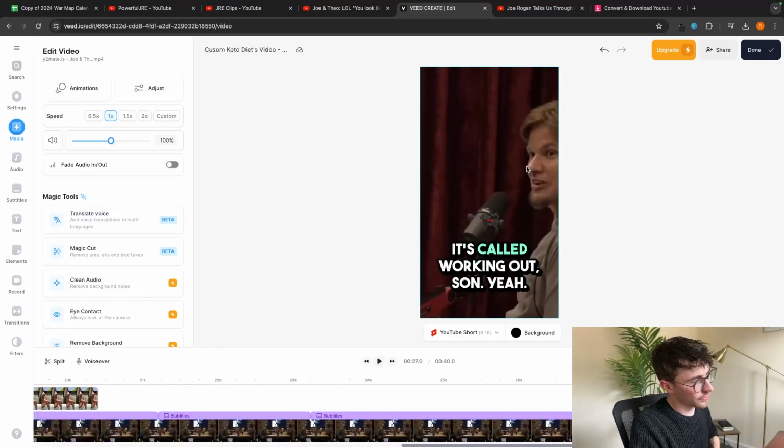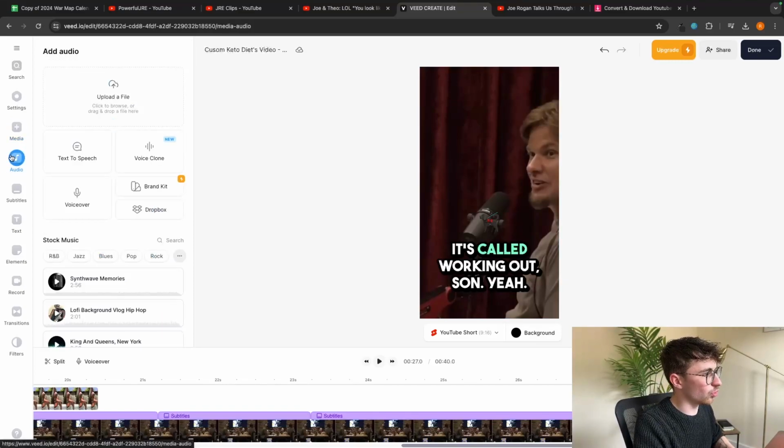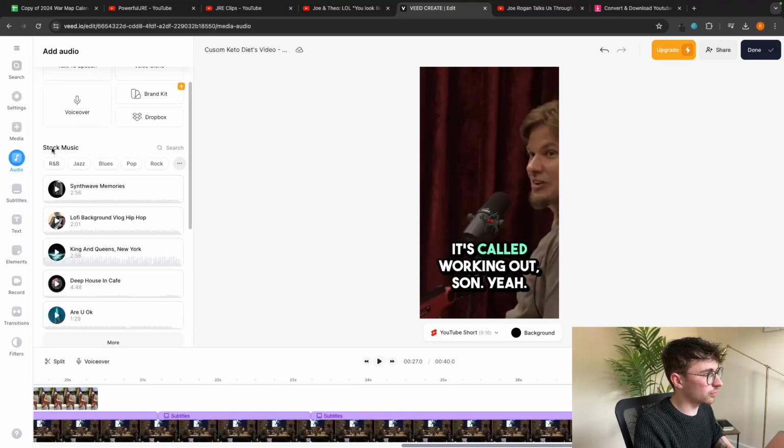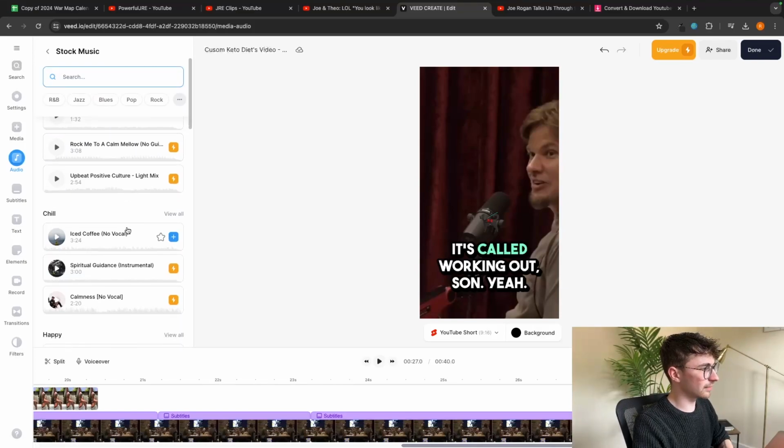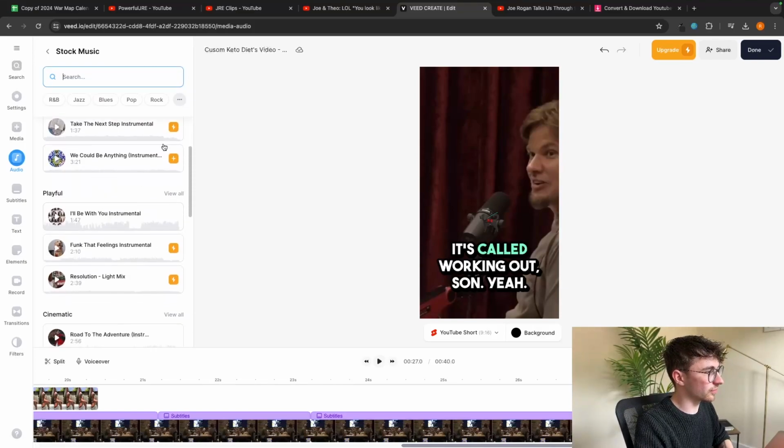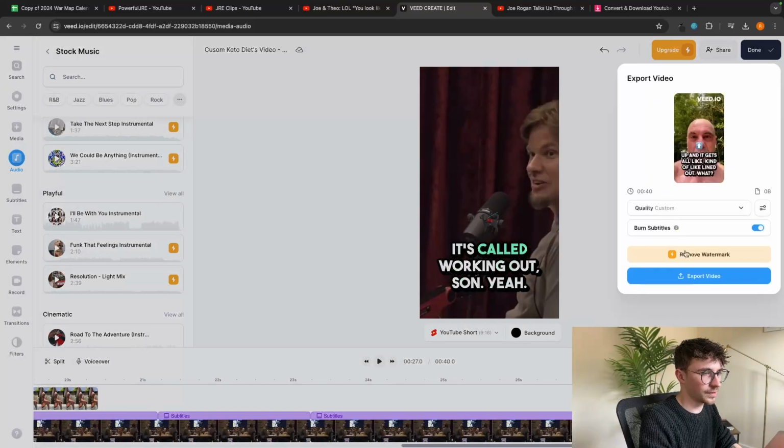And then the final thing that you can really do is add in some music. So if we go to audio right here, we can add all of this stock music from Veed, and all of this is allowed. So you can just listen to these right here, add these to the clip, adjust the volume, adjust the timing, and everything like that. And then as soon as the video is done, we can click on done right here, and then simply export the video.